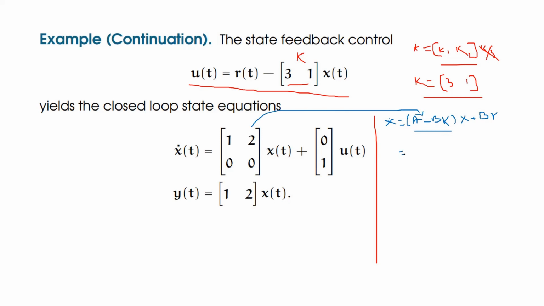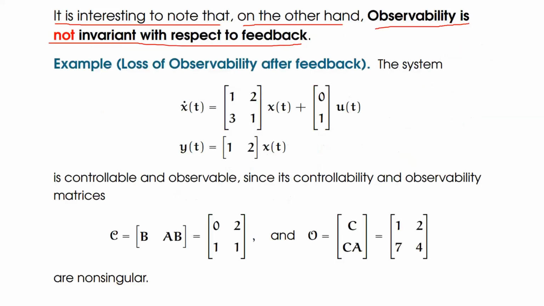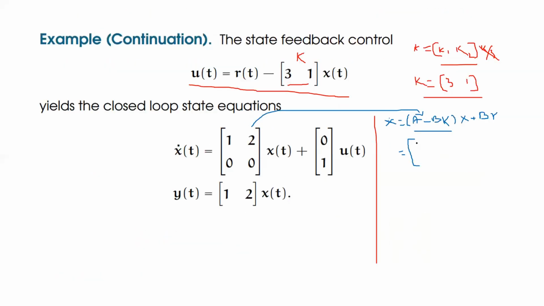So let us see this one. What is the matrix A in the beginning? For the given system, what is the matrix A? It is 1, 2, 3, 1. So the matrix is 1, 2, 3, 1, minus. What is the matrix B in the expression? We already know that it is 0, 1.